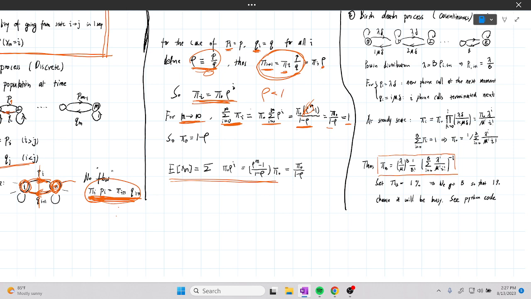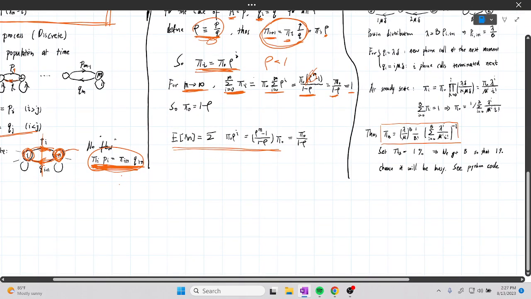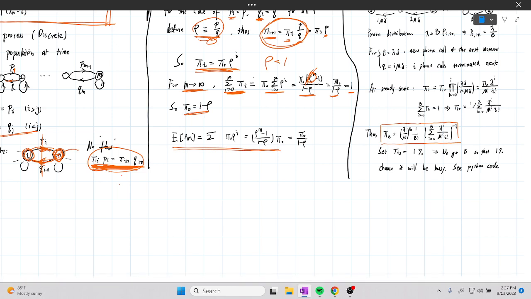That means it's stable, because if it's greater than 1, it's just going to explode. Thus you cannot normalize it, because the Qm will be infinity. So from this, we know that pi naught is 1 minus rho. At the initial state, it will have probability of 1 minus rho.